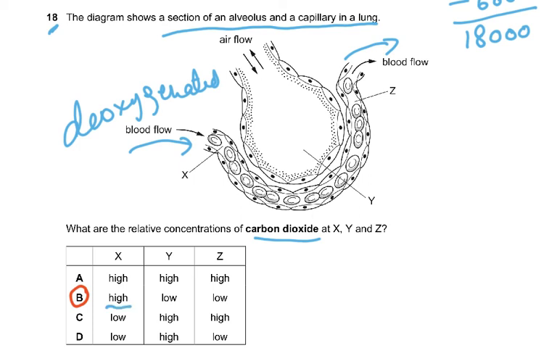And then at Y it is lower, because here the carbon dioxide is going to come out, and then it's going to be exhaled out also. And then at Z is the blood, which is now mostly oxygenated, so it should have the least. So that is why the answer was B.